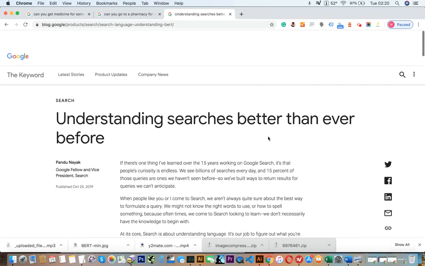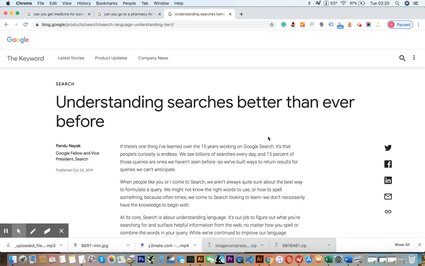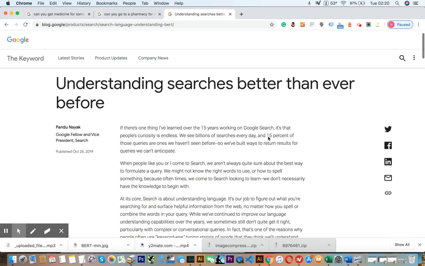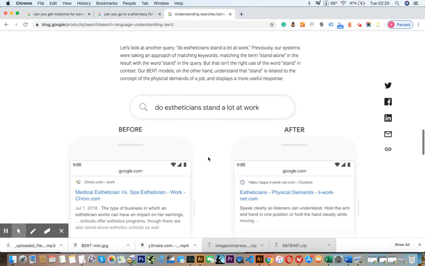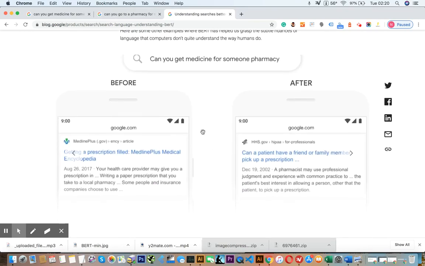So here we are on Google's own blog, and we're discussing understanding search better than ever before, and we're looking at BERT. There's an example before and after. It says, "Can you get medicine for someone from the pharmacy?" You can see before it was talking more about getting a prescription. The second one sort of matched exactly the intent behind the user phrase, which was getting it for someone else.